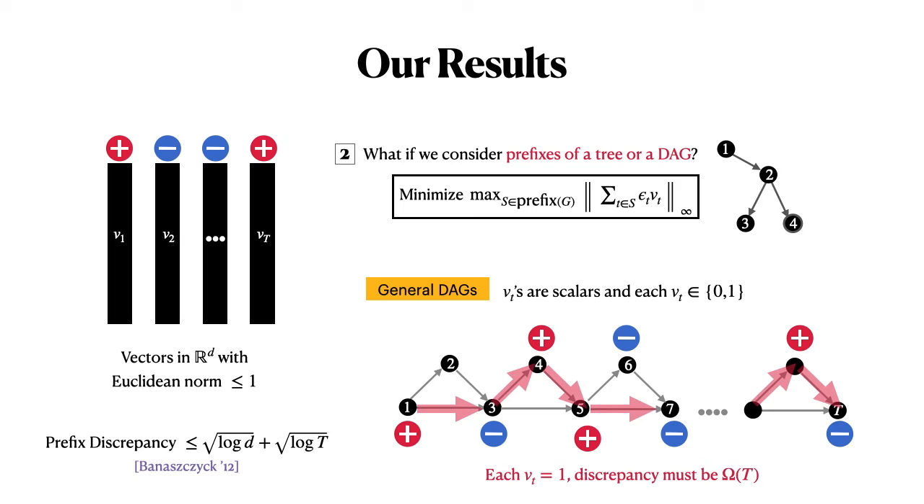So in this case, we are very far off from the root log d plus root log t bound, because the discrepancy for some prefix must be omega t. So this suggests that this bound of root log d plus root log t is not the right quantity to compare it to. So for a general DAG, there are many more constraints. The number of paths can be a lot more. So what is the right bound here?